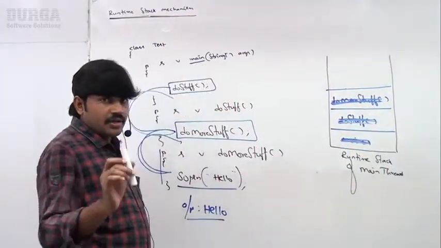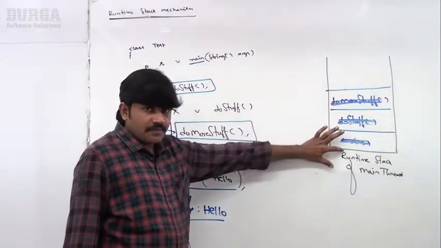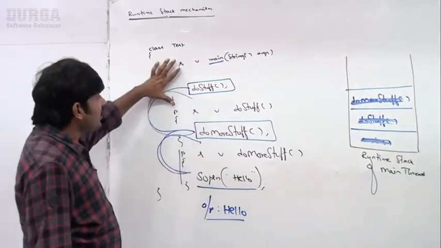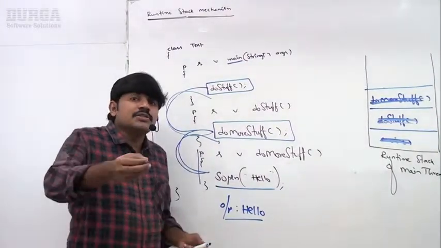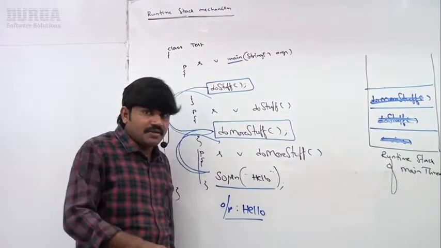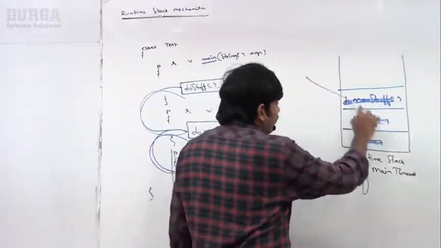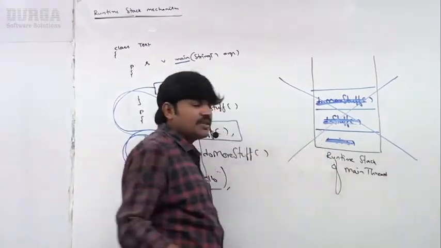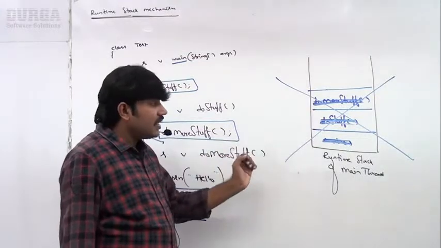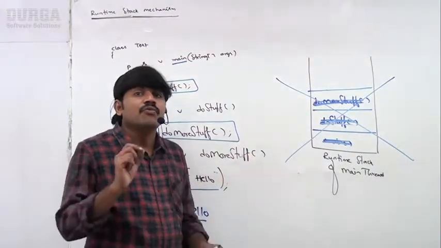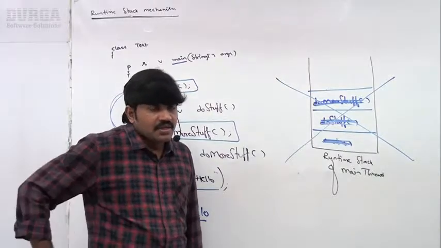Have you observed? Now the stack will become empty. My main method is also completed. Nothing there to execute. That's why just before terminating main thread, JVM will destroy this empty stack. This empty stack will be destroyed by JVM. So this is what you people should be aware of, which is nothing but runtime stack mechanism. Clear for all of you?